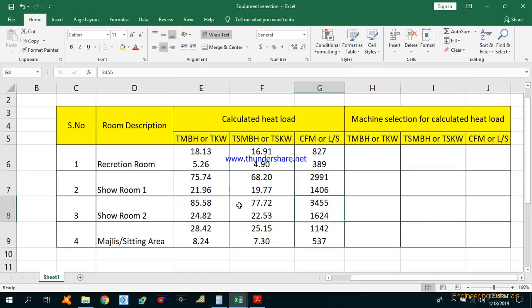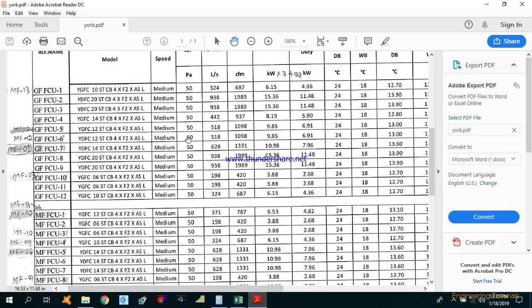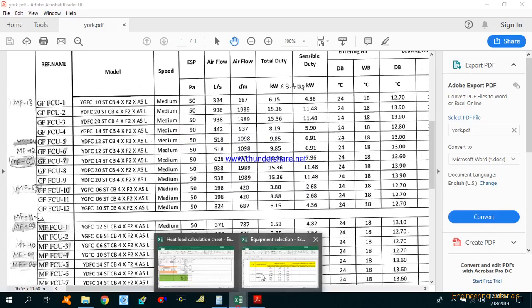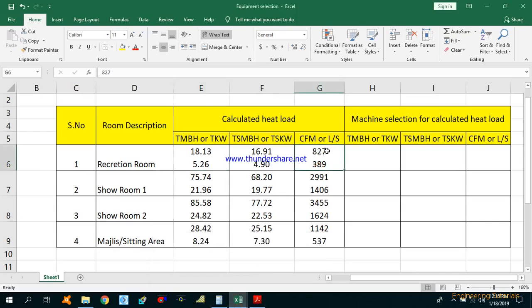I'm going to show you how to select the machine. So let's move to this catalog. First focus on this airflow rate, that is CFM or liters per second. I'm going to select the machine as per 389 liters per second.